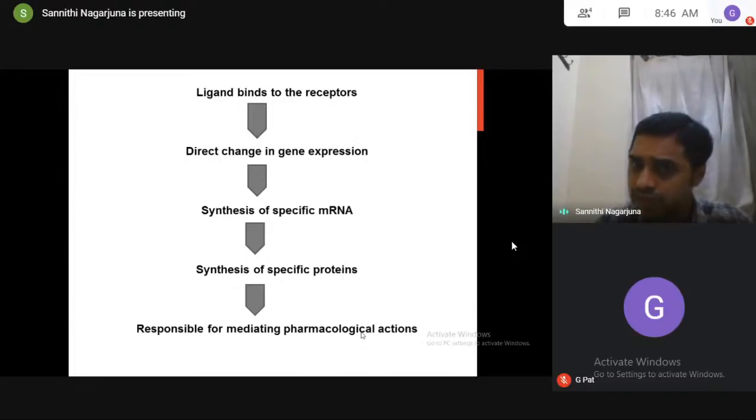Clear? So now the ligand produces pharmacological actions directly by changing the gene expression. Unlike our other receptors, it is a completely different pattern. In the first case, G protein coupled receptors act through release of second messengers. In the second case, through opening of ion channels. In the third case, autophosphorylation of enzymes. In the fourth case, due to change in gene expression.